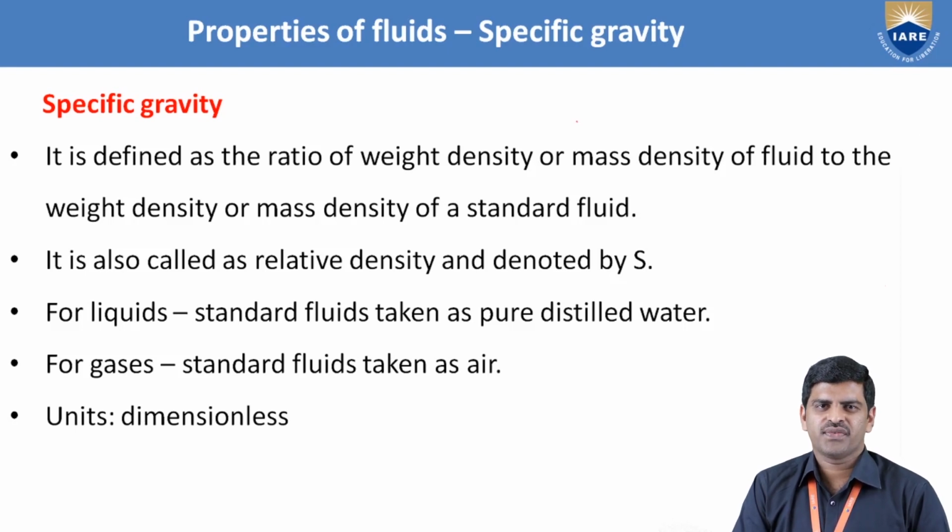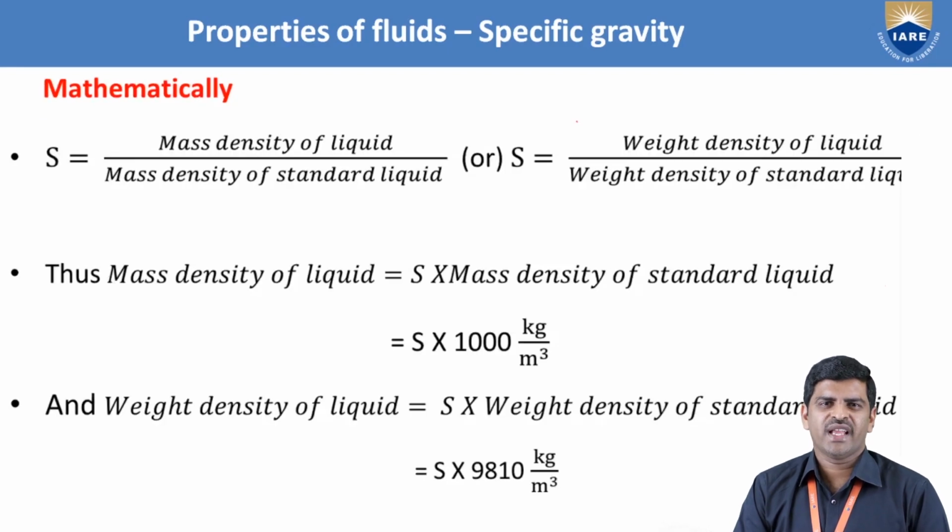Since it is a ratio of densities, either mass density or weight density, its units are dimensionless. Mathematically, we can express the specific gravity as the mass density of the given fluid, either oil or liquid of some other type, over the mass density of the standard liquid, or the weight density of the fluid over the weight density of the standard fluid.